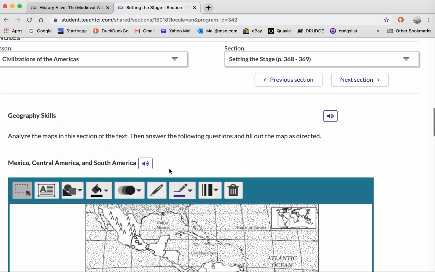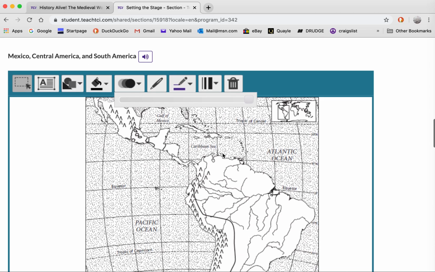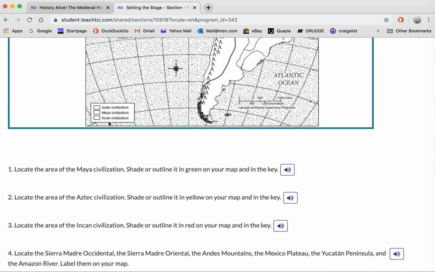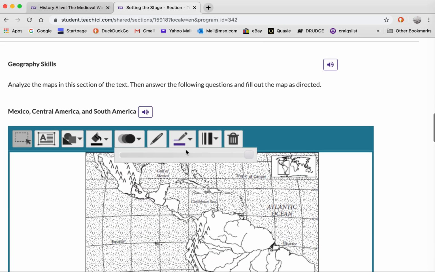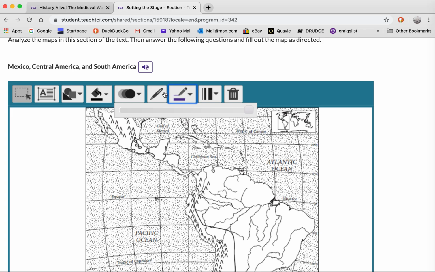A little map activity. You can choose your colors somewhere because you're going to be shading in different parts. Locate the area of the Maya civilization. Shade or outline it in green on your map or in the key. Well, figure it out. Let's see. Where are the colors? Ah, there's some colors. Okay.